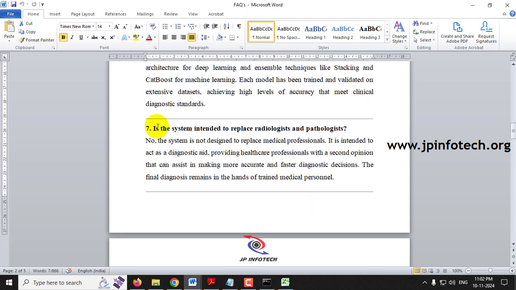Is the system intended to replace the radiologist and the pathologist? No, this system is not designed to replace medical professionals. It is intended to act as a diagnostic aid, providing healthcare professionals with a second opinion that can assist in making more accurate and faster diagnostic decisions.